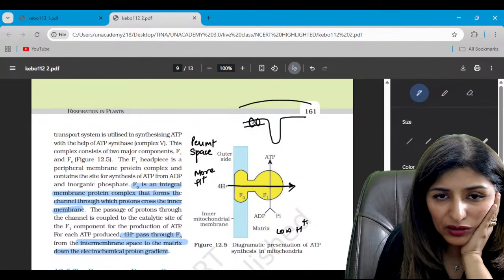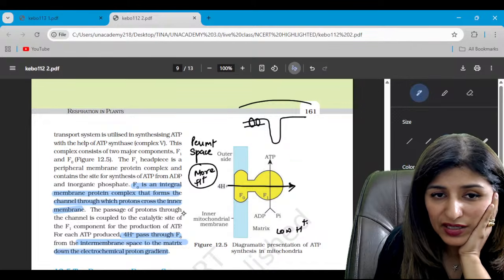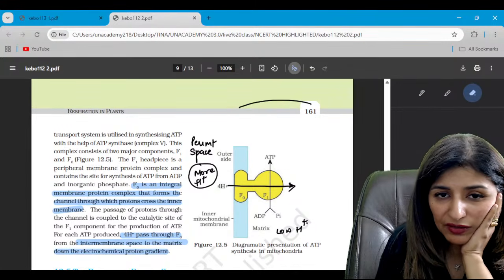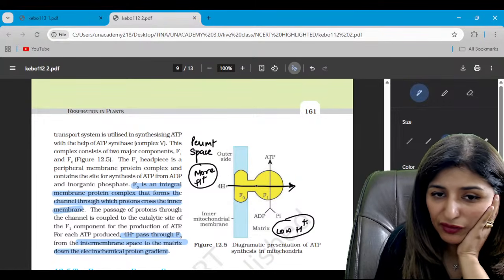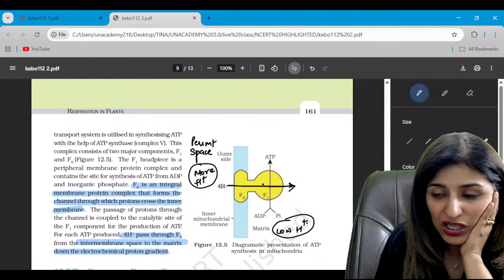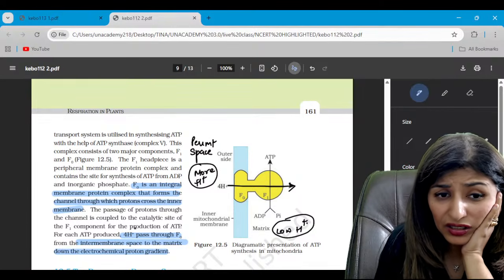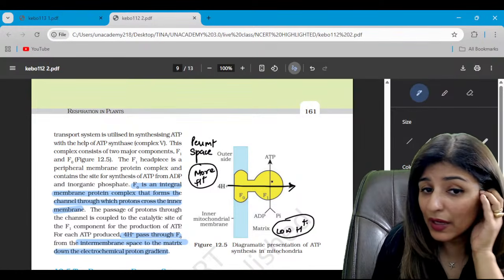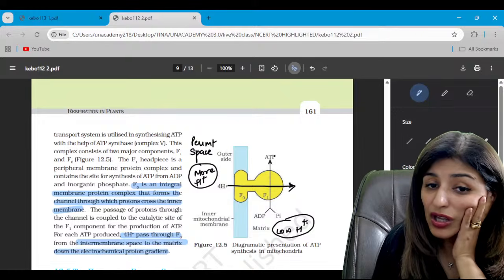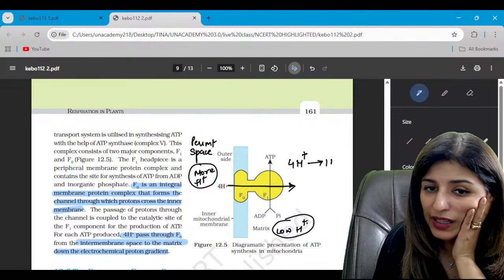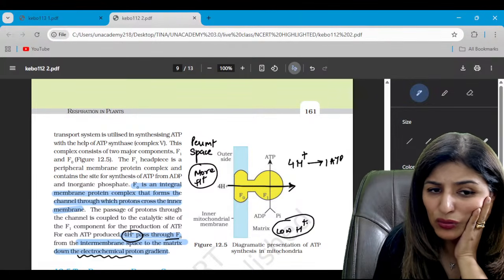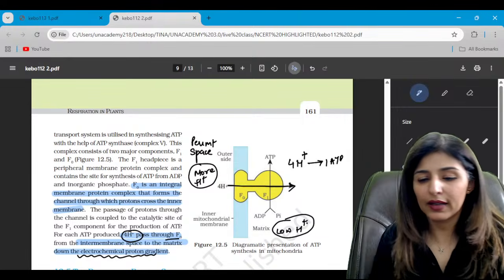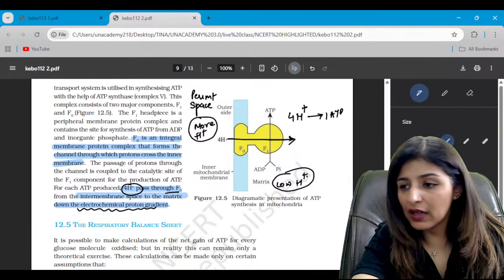These are where the complexes are present. More H positive ions are in the perimitochondrial space. Are we clear? They move into the matrix through this F naught particle, and F1 will help in the ATP formation. For every 4 H positive ions passing in, it will form 1 ATP molecule. 4 H positive ions pass through F naught and move down the electrochemical proton gradient. Are these points clear to everyone?